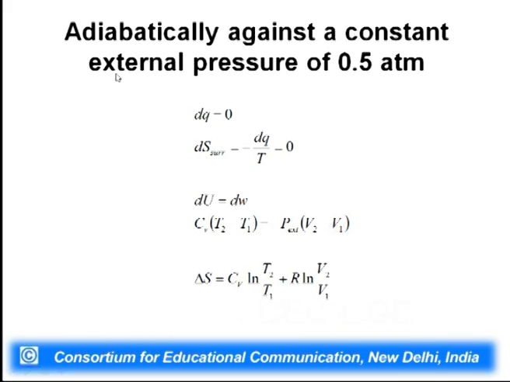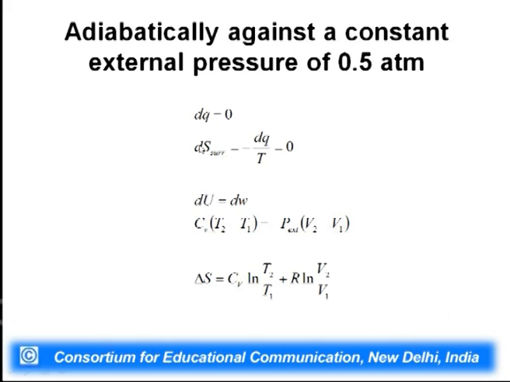Now, suppose this time we are going to do expansion adiabatically, not isothermally, against a constant external pressure of 0.5 atmosphere. Adiabatic means dq is 0, so dS surrounding is 0. So, for any adiabatic process, delta S surrounding is going to be 0, whether you carry it out in a reversible manner or irreversible manner.